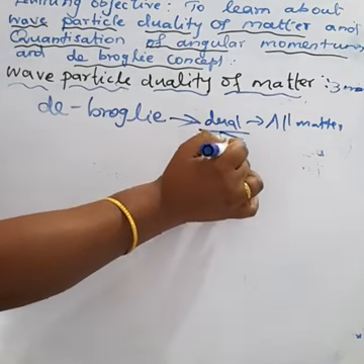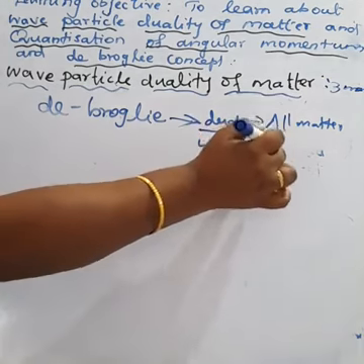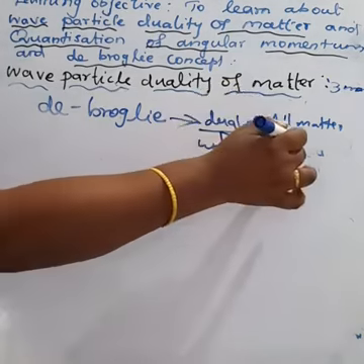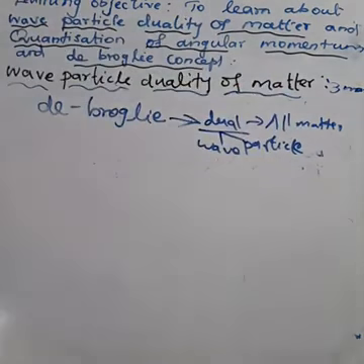All matter shows wave nature and particle nature. How did he confirm this dual nature? For that he took two hypotheses.